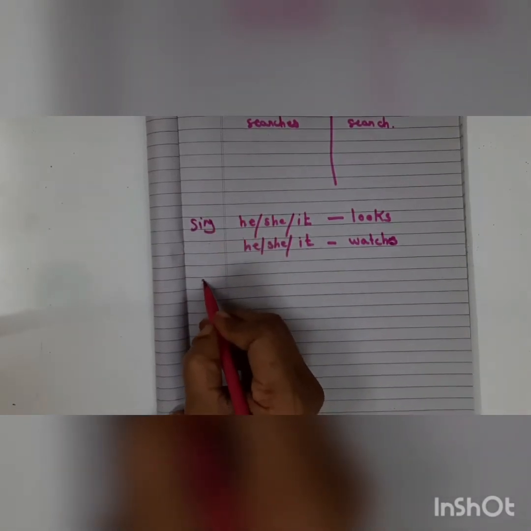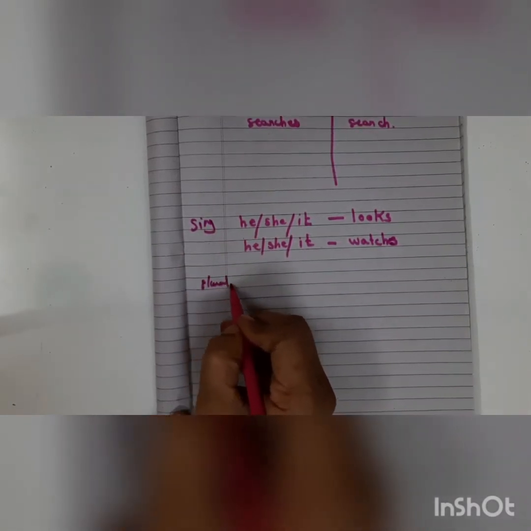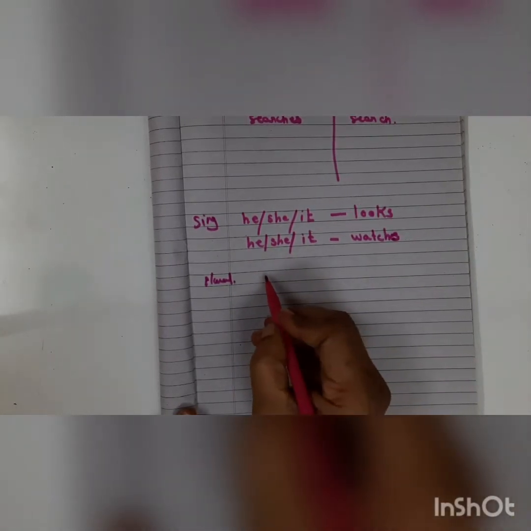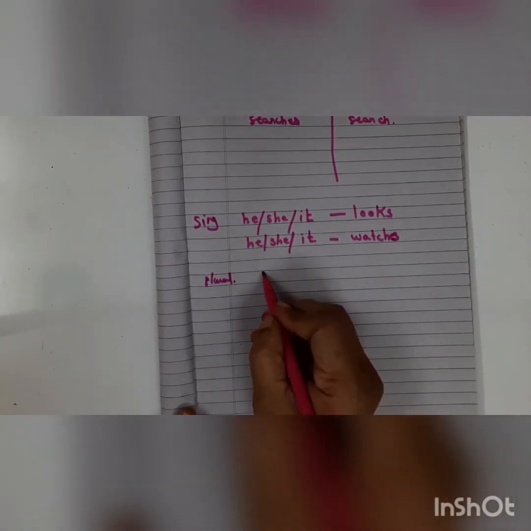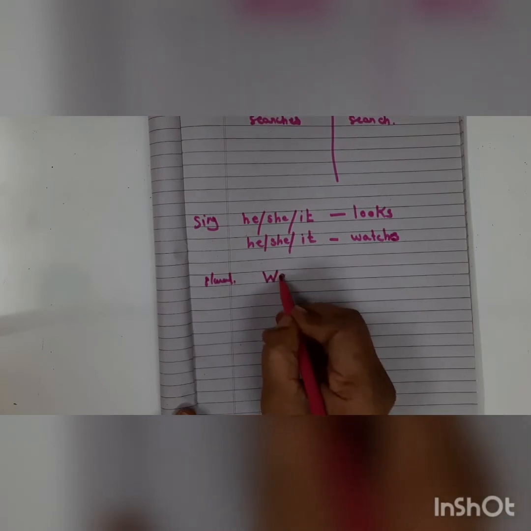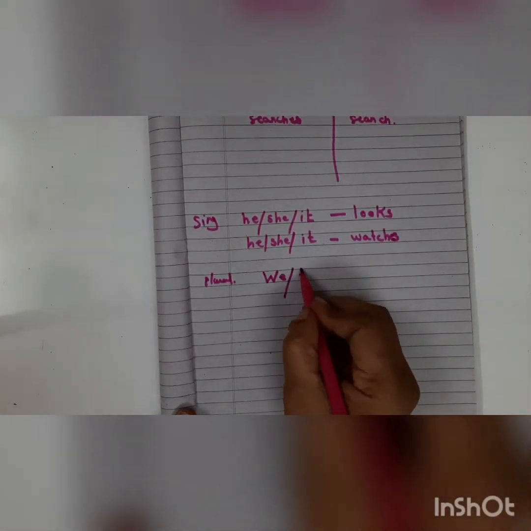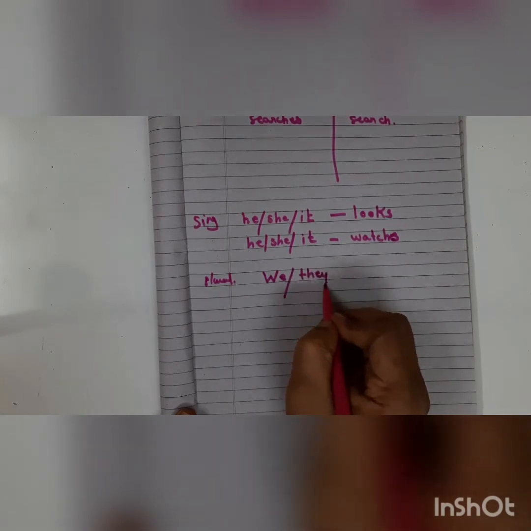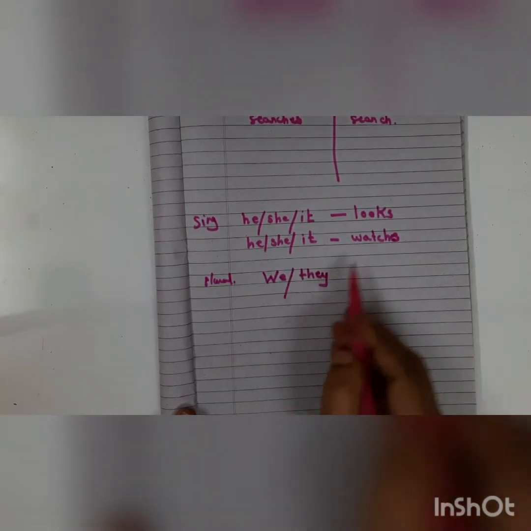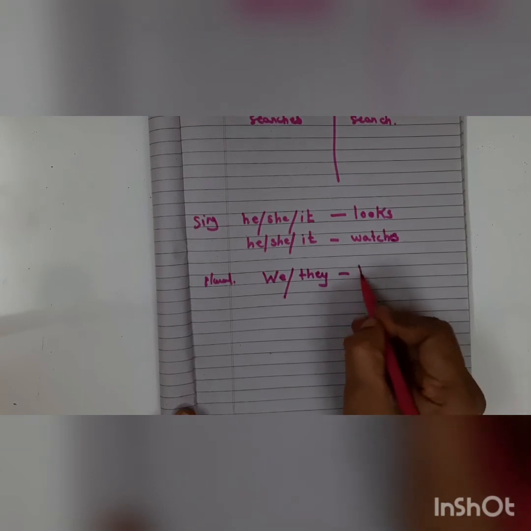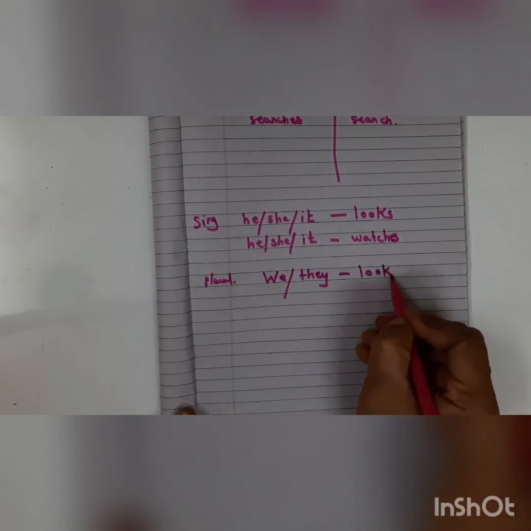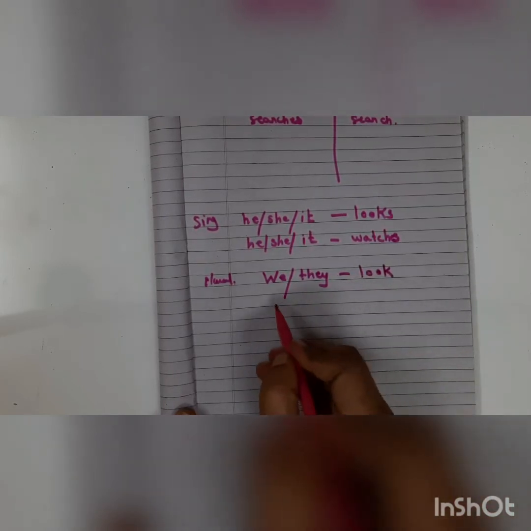Now let's take plural. Let's take pronouns only, children. Let's take another pronoun, plural pronoun. You have first person, second person also, remember. So he, and let's take they. Let's take the same verb. We, they. Let's take the first verb. What will this be? We look, they look.